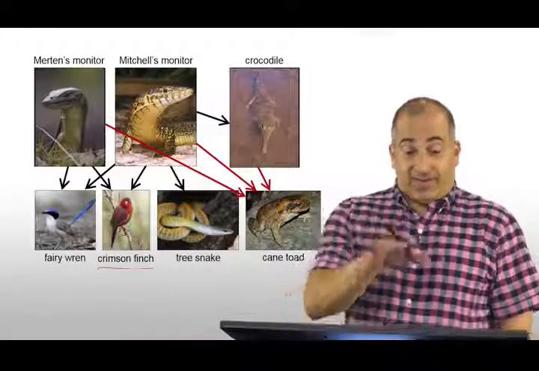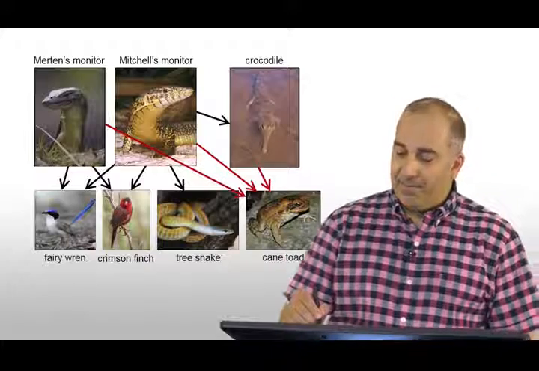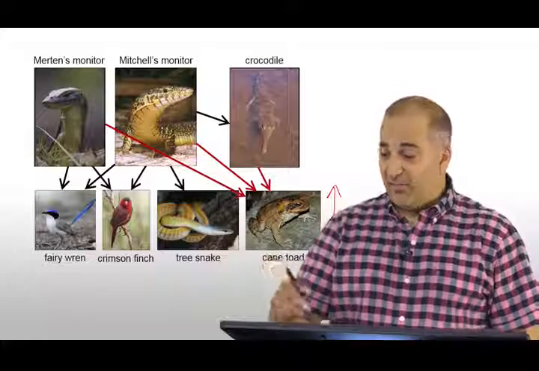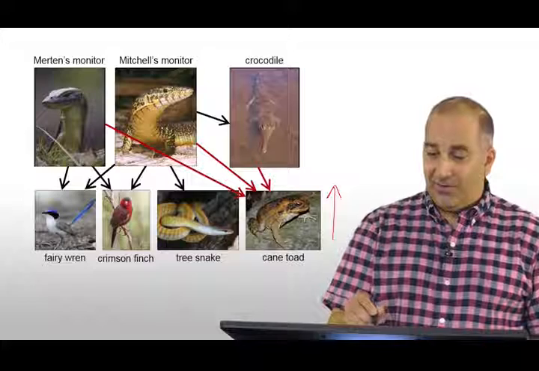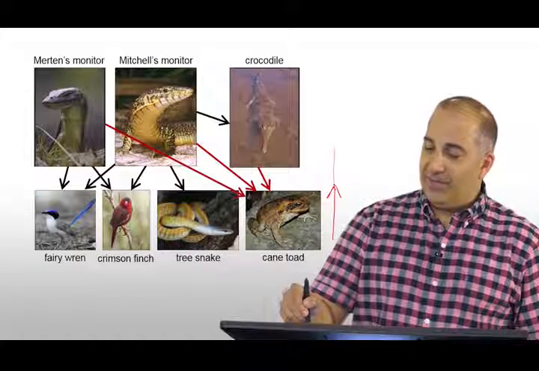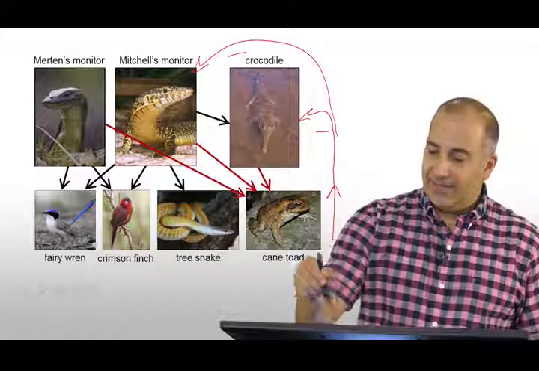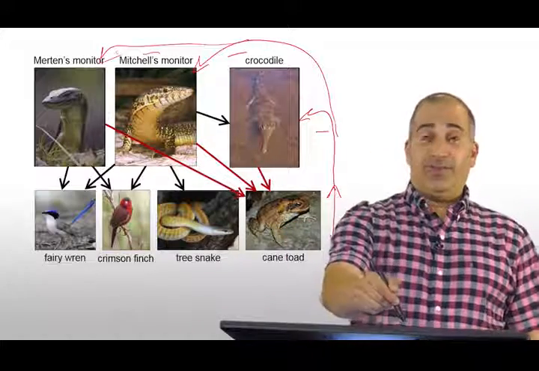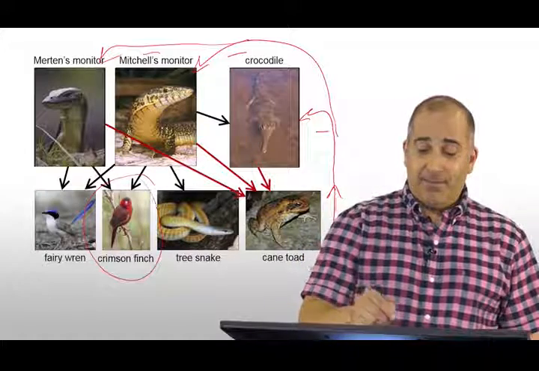Okay, let's analyze it the way we would any set of interactions in a community. Let's say, okay, what happens if we increase cane toads? We started out with none, and now we've got a bunch running around, so that's an increase in cane toads. And what happens is cane toads, because they're eaten by these things, have negative effects on these things. So we can imagine the feedback is negative, negative, and negative. Well, if these things are negatively affected, their numbers go down, which means they're not preying on